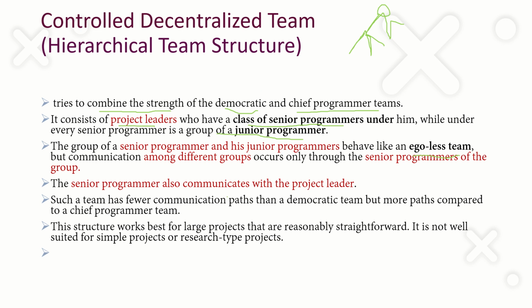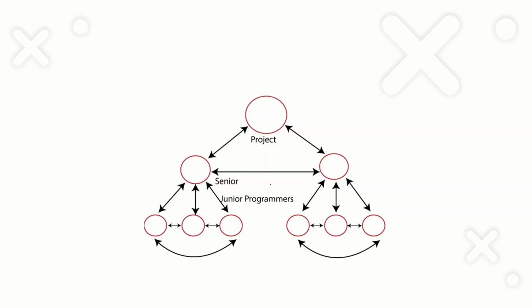If you take a combination of a senior programmer and a set of junior programmers, there will be peer-to-peer communication. That is democratic or egoless communication. All of them will communicate with each other.